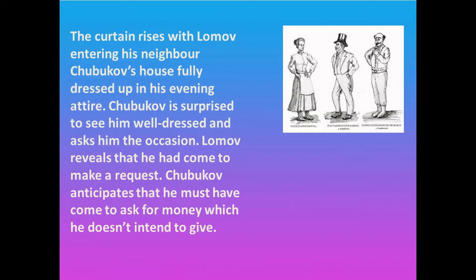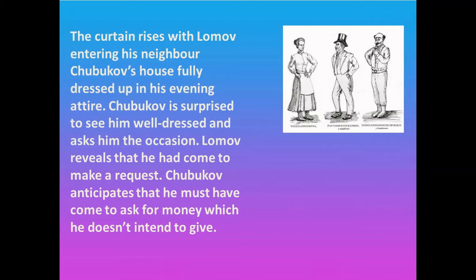When the curtain rises, we find that there are two characters on the stage. One is Chubukov and the other one is Lomov. Lomov is a neighbor of Chubukov, and Chubukov is a middle-aged man, as we can see in this picture. Chubukov has visited Lomov's house, so there must be some reason.